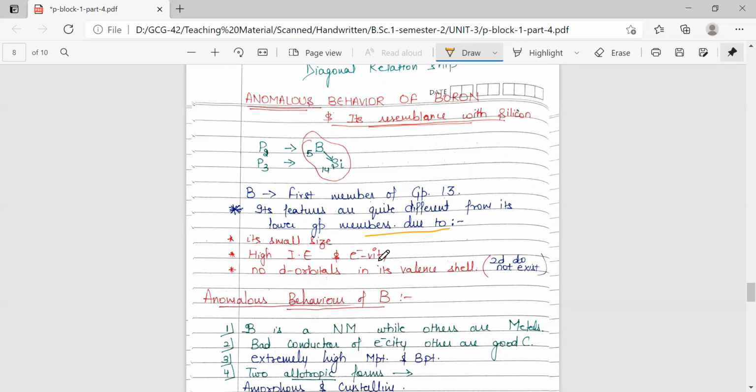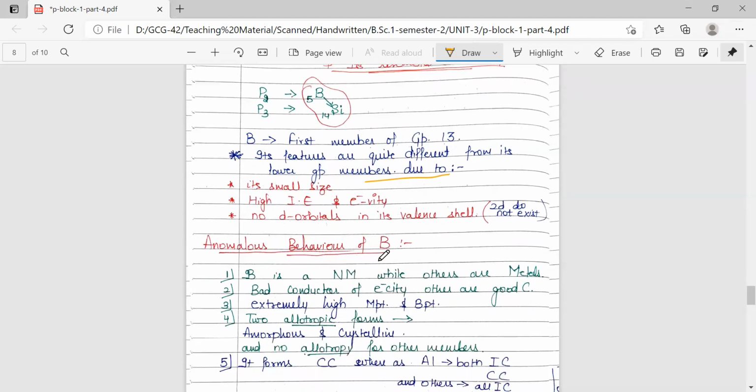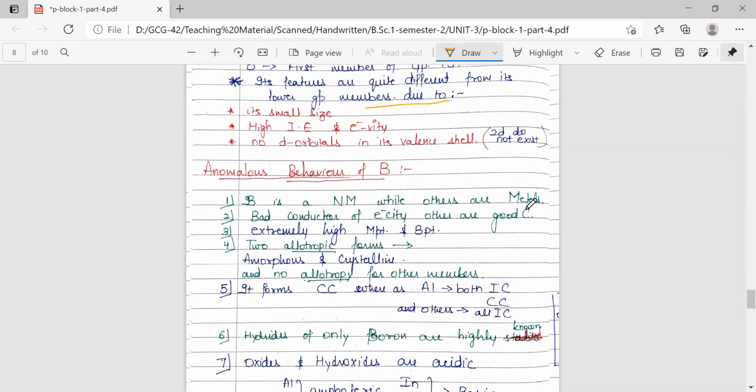It is highly electronegative, it has high ionization energy, and there are no d orbitals present in its valence shell, because the outermost shell has principal quantum number 2, and d orbitals do not exist for n equals 2. So now coming to the anomalous behavior.